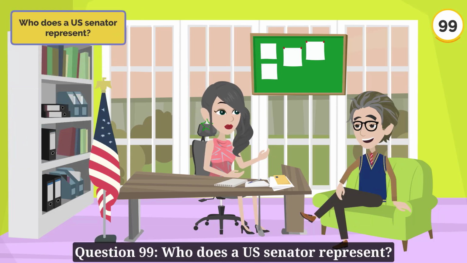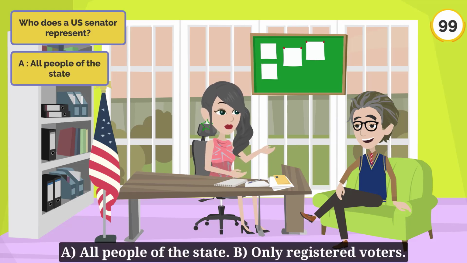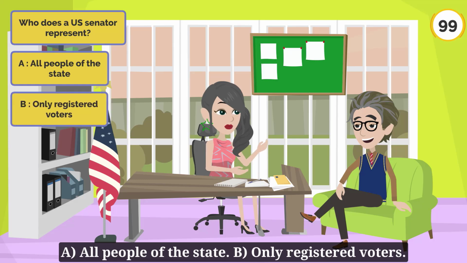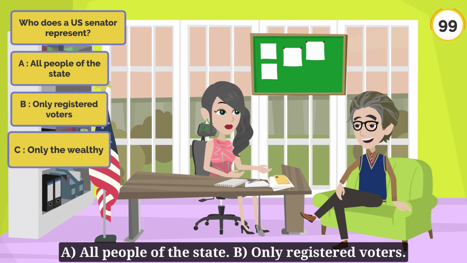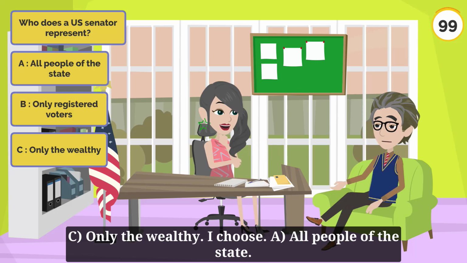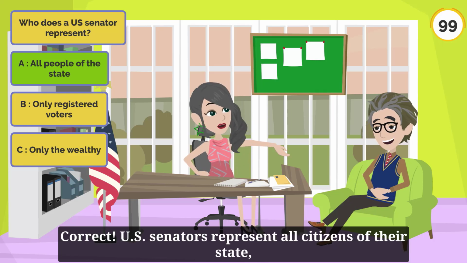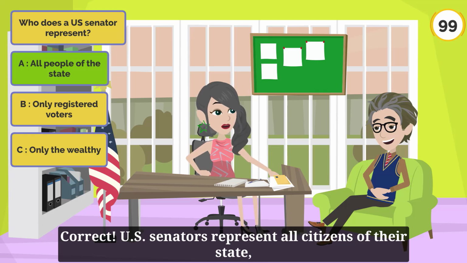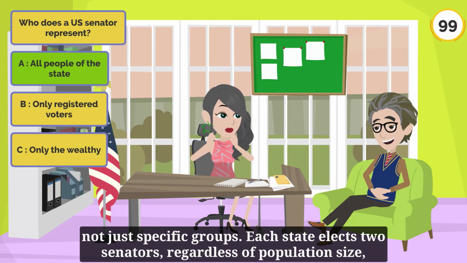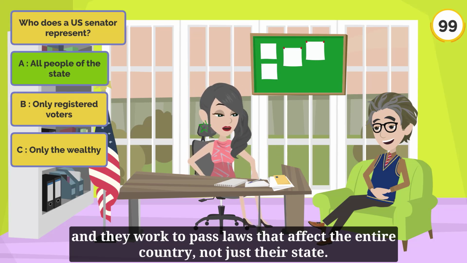Question 99. Who does a U.S. Senator represent? A. All people of the state. B. Only registered voters. C. Only the wealthy. I choose A. All people of the state. Correct. U.S. senators represent all citizens of their state, not just specific groups. Each state elects 2 senators, regardless of population size, and they work to pass laws that affect the entire country, not just their state.